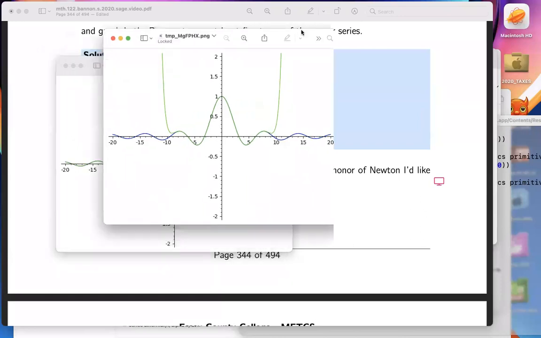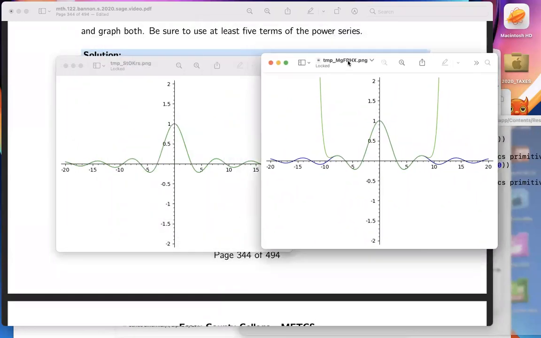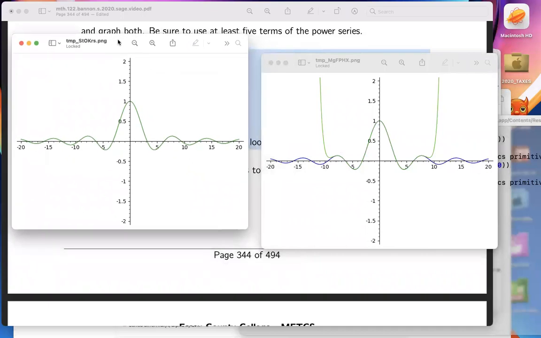And what do I notice about this over here? This is the new plot. You cannot tell the difference between the blue and green curve. Both are being graphed, by the way. Over here you can. So as I did more and more terms, a better and better fit. All right. Thank you.